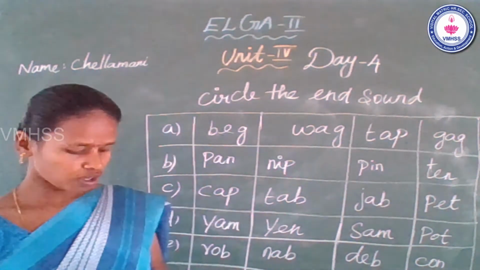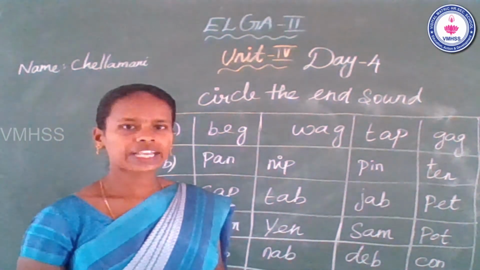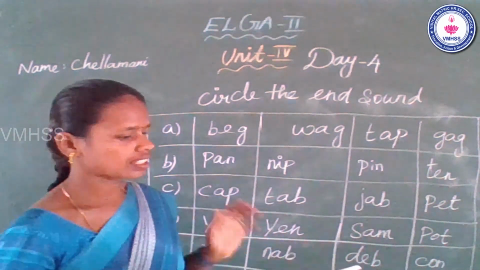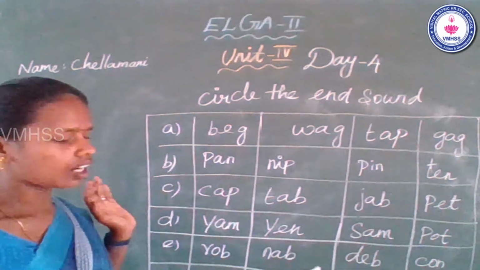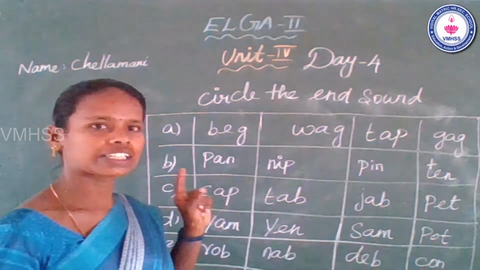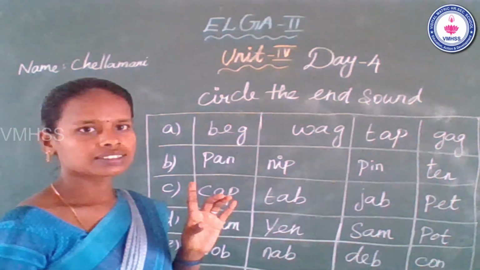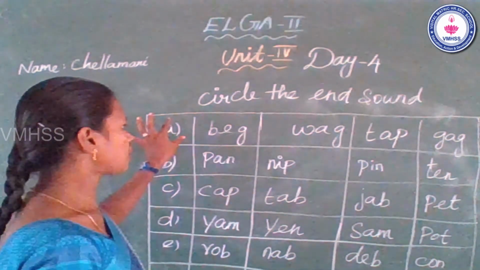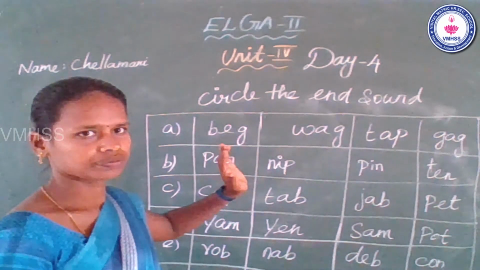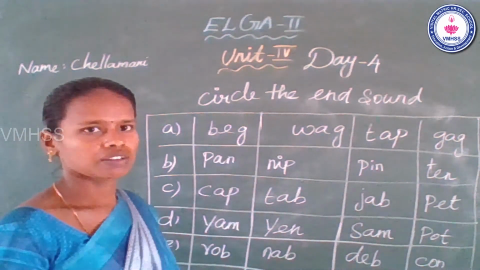Students, take your worksheet for page number 88. This is your homework. Okay, see the first one. Circle all the words with the end sound you hear. Now I say one end sound. The first one, you can circle the end sound in these words. Okay.